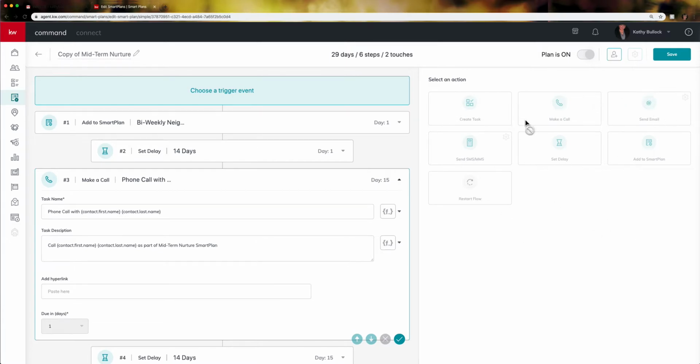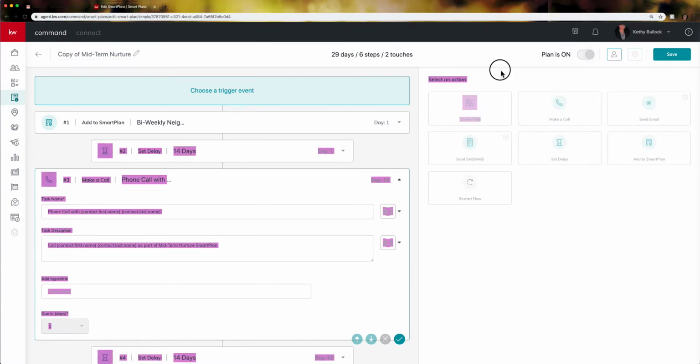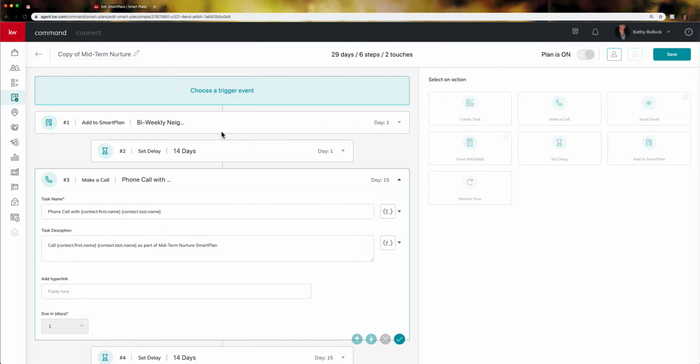Now looking over here on the right, this is something that's not quite working yet, but this is going to be a widget where we can actually drag things into and create our own tasks. Okay, so in the future, you will be able to set up your own smart plan. Maybe you can create a task, and it's going to be make a phone call, send an email, send a text, and add in the delays. And when you're done with it, you can automatically send it to a new smart plan.